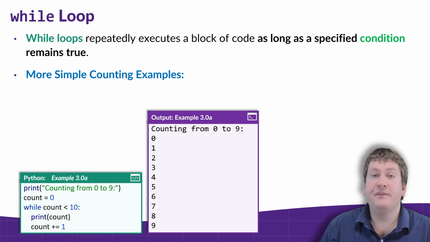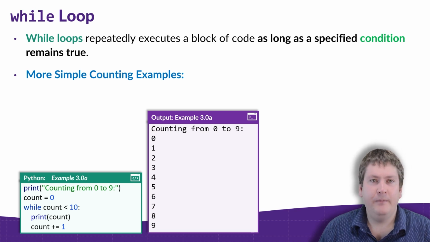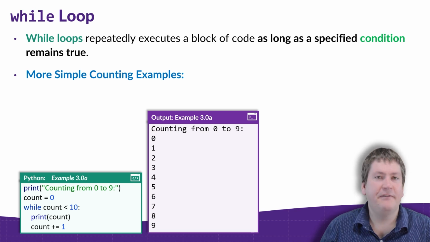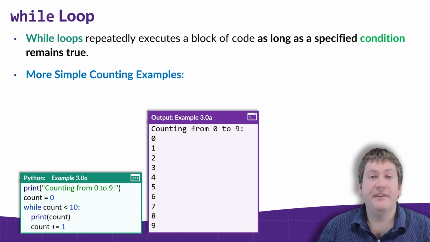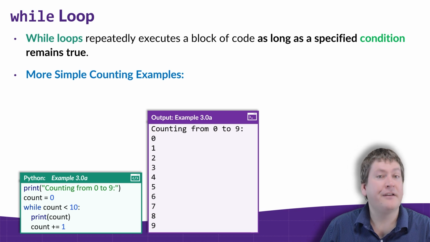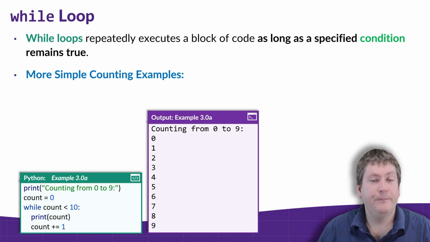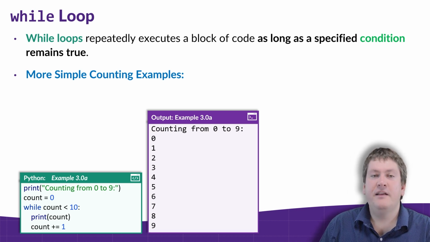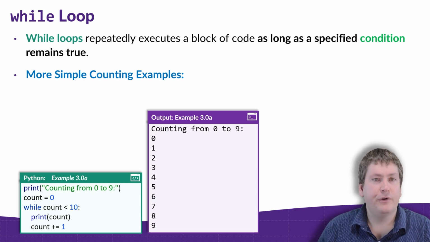And this is very similar to that first example we saw, except we have shifted everything down by 1. We did this by starting count at 0, and we changed the condition of the loop so it's not inclusive of 10. It's now exclusive of 10. And we did that by using the less than operator instead of less than equals. So now if count equals 10, that will return a false instead of a true.